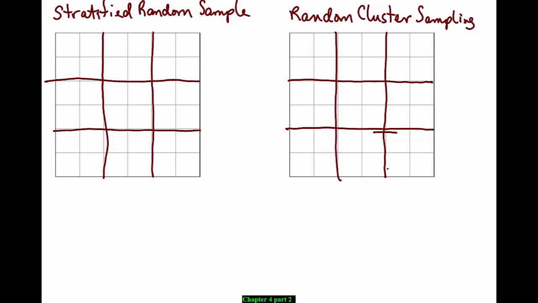And on each block, there are exactly 4 houses. Way oversimplified, but hey, it's just so we can visualize what's happening. In stratified random sampling, we would call each of these blocks a strata. So this might be strata 1, strata 2, and so on.